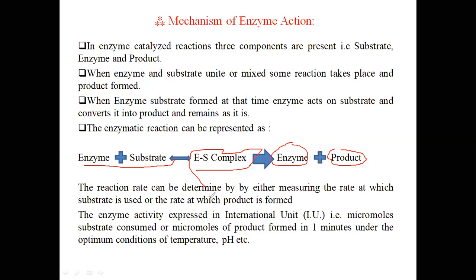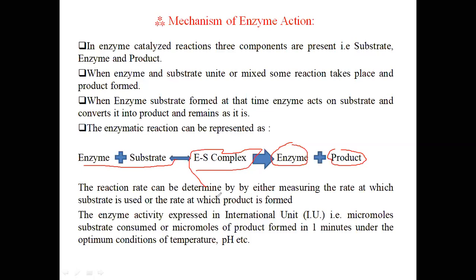The reaction rate can be determined by either measuring the rate at which substrate is used or the rate at which product is formed. So friend, how can we calculate the rate of reaction? We can simply calculate how much substrate is used in the reaction, or the other way is how much product is forming in a particular reaction. So this is the way the rate of reaction can be determined.